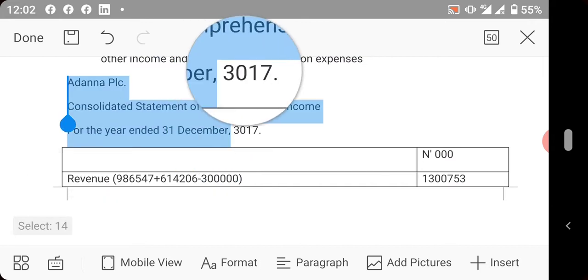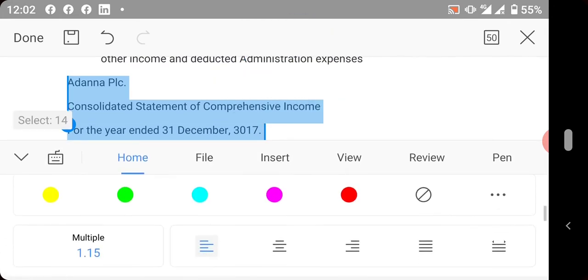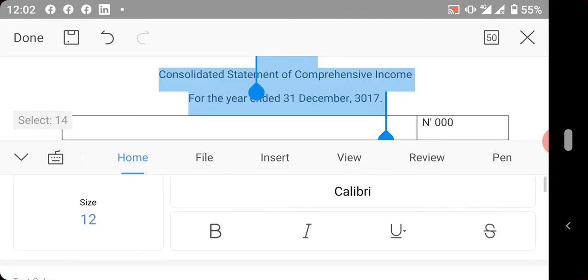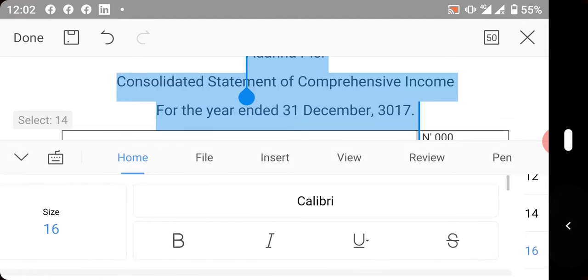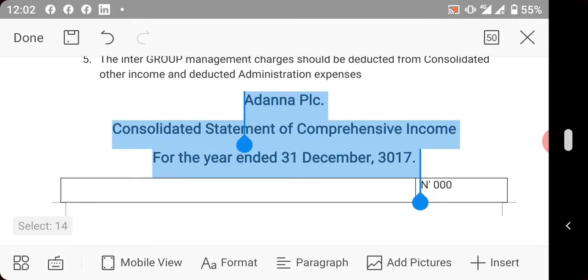Adana PLC now wants to consolidate. Now remember the rules guiding consolidation. This rule states that for you to consolidate a company, you must consider certain factors. One, intra-group transactions must be adjusted appropriately, and after adjustment, we must make sure that this is accounted for. Now, how do you consolidate? You add the value of the holding company plus the value of the subsidiary. Then you now less intra-group transactions, if any. So we take the line items one after the other.